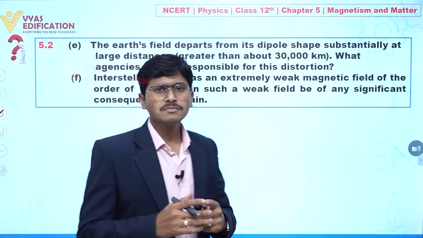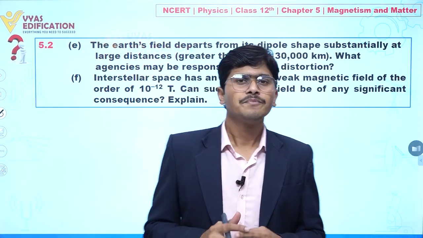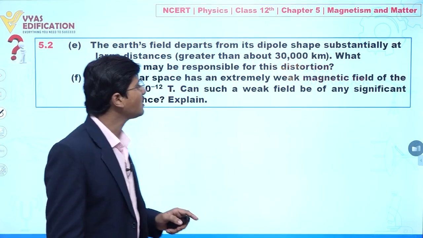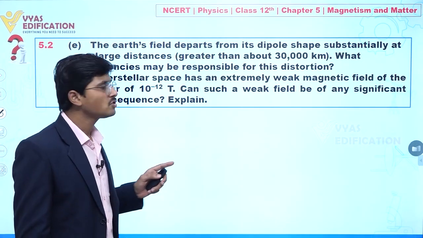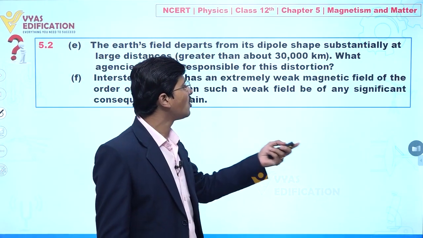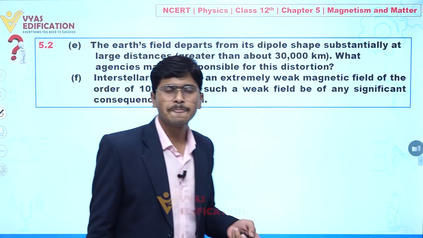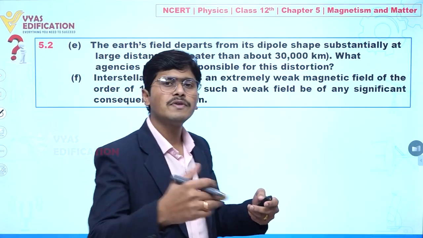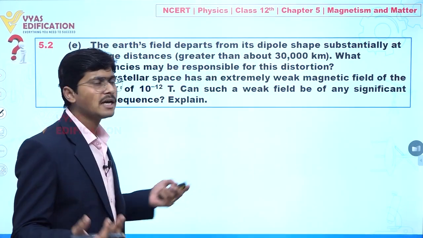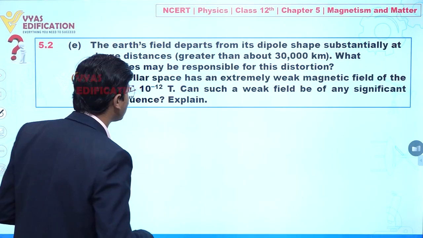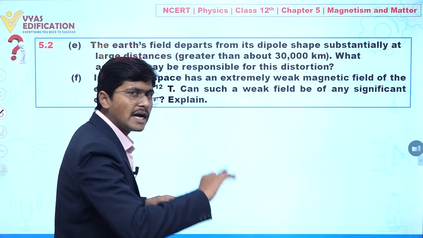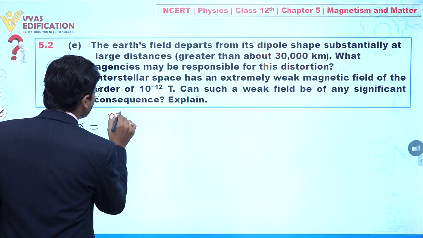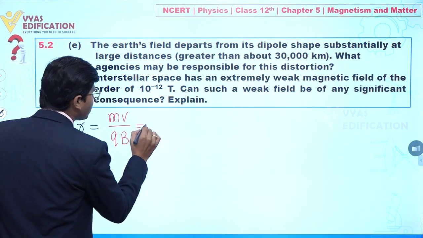Now if we are talking about part number F, it is given that interstellar space has an extremely weak magnetic field of the order of 10 to the power minus 12 Tesla. Can such a weak field be of any significant consequence? Suppose we have a charged particle moving in a uniform magnetic field, and assume that the uniform magnetic field is perpendicular to the direction of motion. Then the value of the radius is given by r = mv divided by qB. Clear to you? Yes or no?